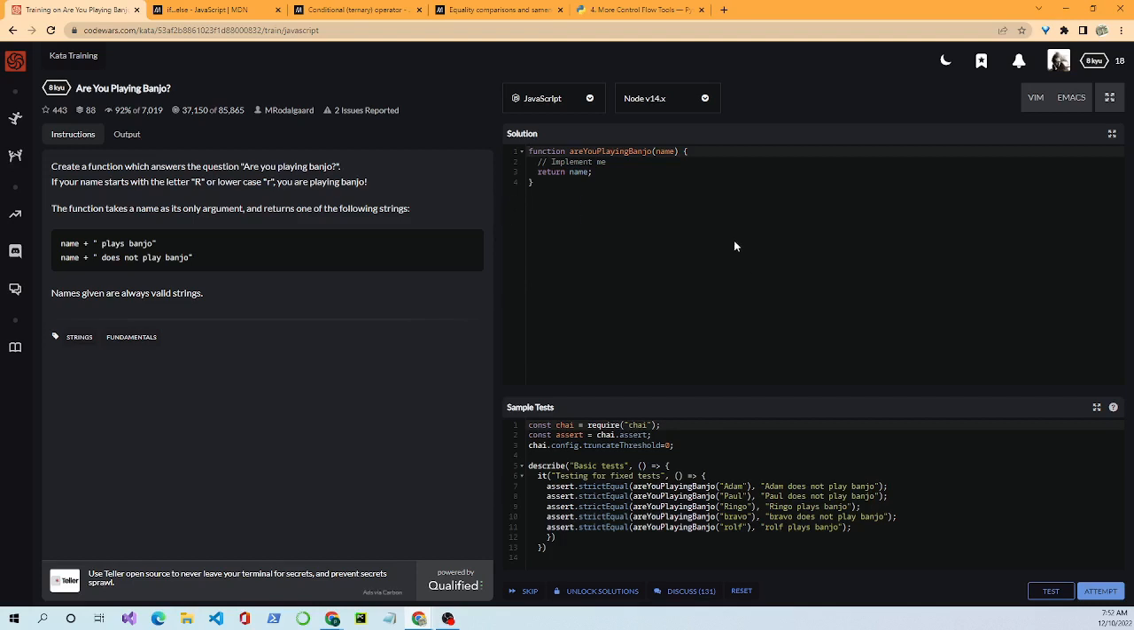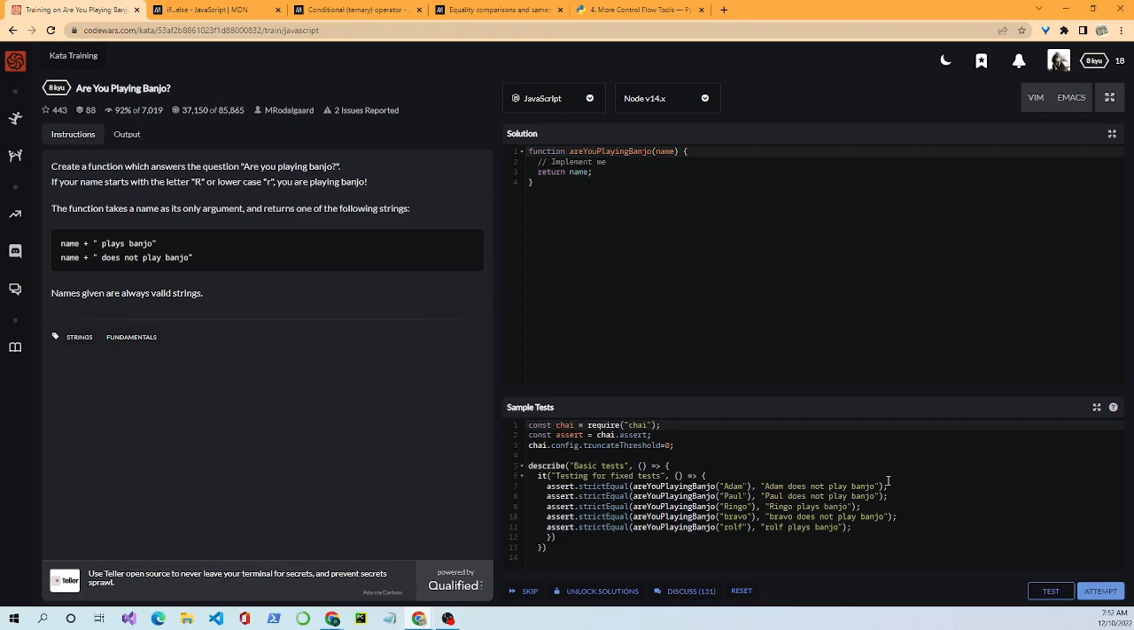So first we look at these examples. One of the examples brings in an argument, Adam. It says Adam does not play banjo. That's what it will return, and it returns that because Adam starts with an A instead of an R.